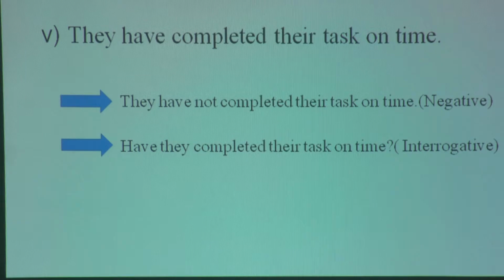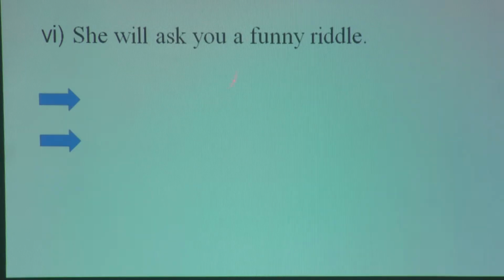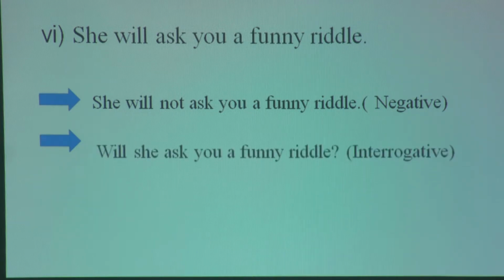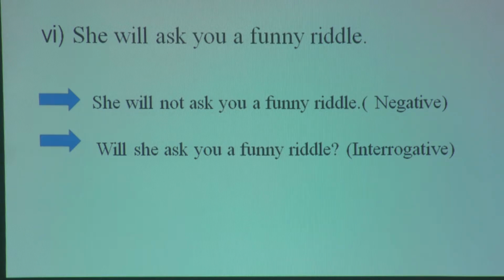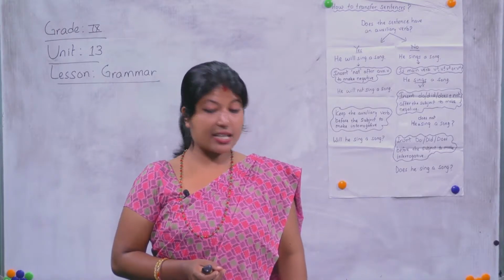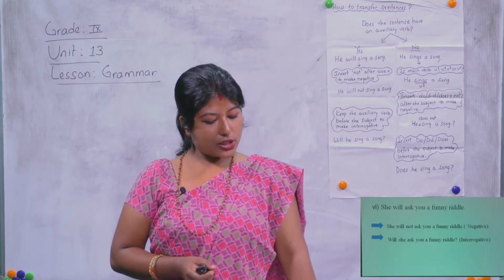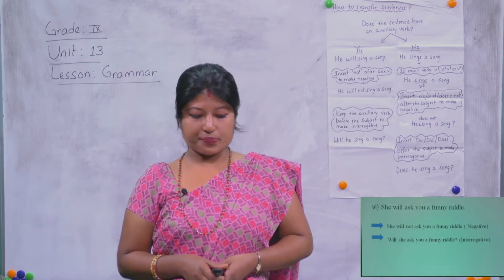One more question is there. She will ask you a funny riddle. So 'will' is there. What do we do? Insert 'not'. She will not ask you a funny riddle. And while changing it into question form: will she ask you a funny riddle? This is the interrogative, question form. So this is the end of exercise A. Now we have some more exercises. Let's look at exercise B.